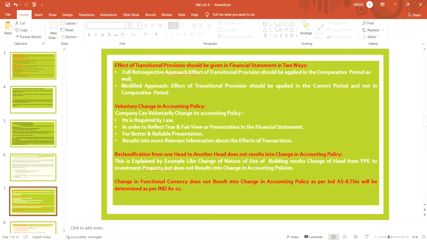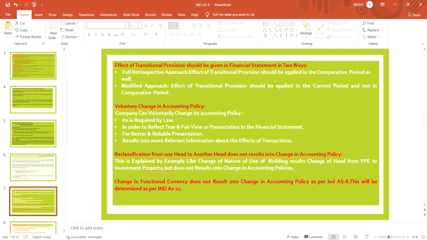After some time the company provided that building on rent, so it changes its head from PPE to investment property.